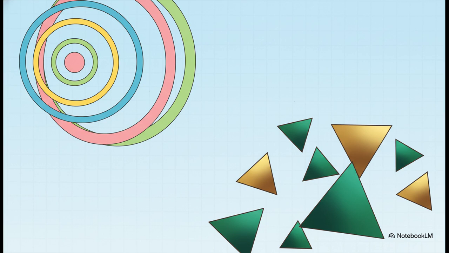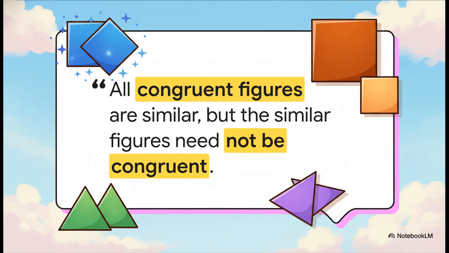Same goes for all equilateral triangles. They all have 60-degree angles, so their fundamental shape is identical no matter how long their sides are. And this brings us to a super important rule of thumb. All congruent figures are by definition also similar. I mean, if they're identical, they have to have the same shape, right? But, and this is the key part, it doesn't work the other way around. Those two similar squares, a big one and a small one, they are definitely not congruent.